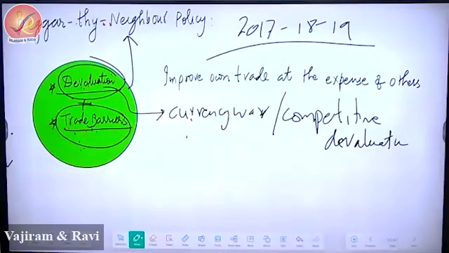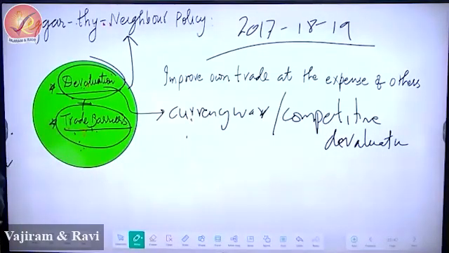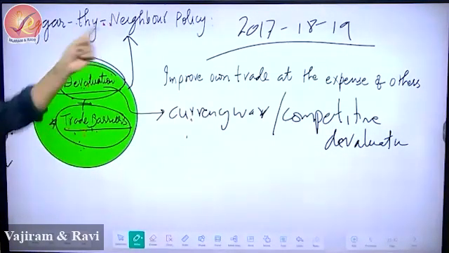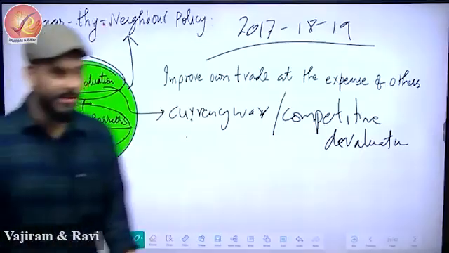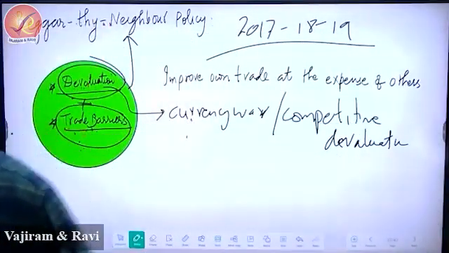No, it was initiated by USA, China and Japan. These three countries. I told you, India tried to jump, but we are such a small entity in global trade that we really don't matter. No, this is the title. The title is beggar thy neighbor policy. That's your title. Beggar thy neighbor policy. Please write that.